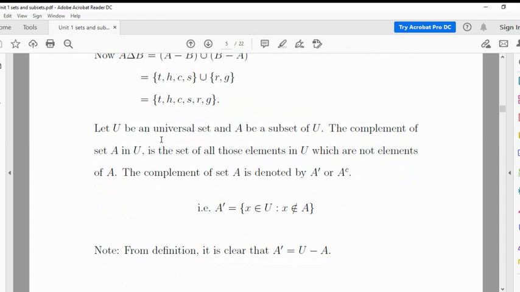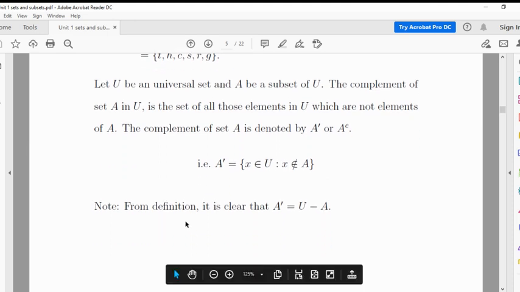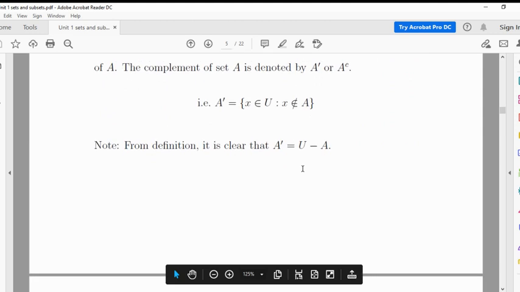Let U be a universal set and A is a subset of U. Then the complement of set A in U contains the set of all elements of U which are not the elements of A. The complement of A is denoted by A dash or A complement. So A dash contains the set of all x belongs to U such that x does not belong to A. So from the definition it is clear that A dash is equal to U minus A.